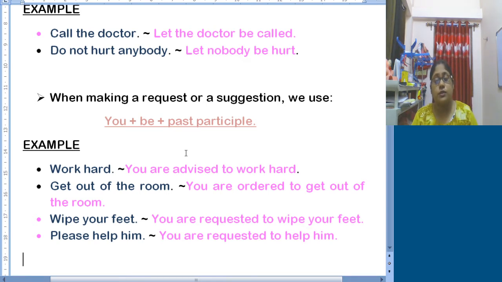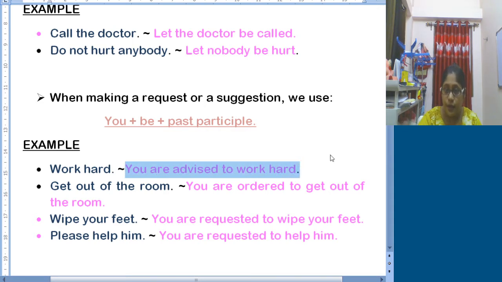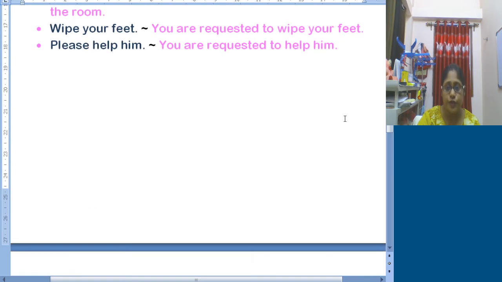Since you all got to know about all types, you need to try to solve those questions by yourself. Okay, and sometimes maybe you will be provided with the passive form, like you are advised to work hard. Now what you need to do is change them into active form, that will be work hard. So in such type of questions also you may get. So now you need to open the study material and do the work, and then you need to listen to the rest of the video.